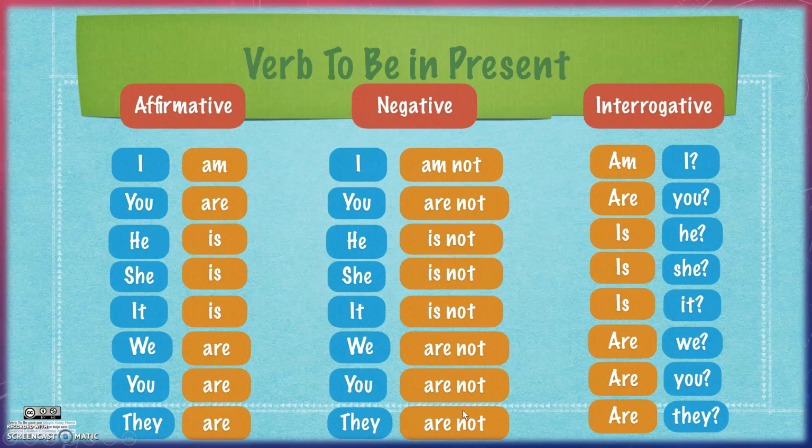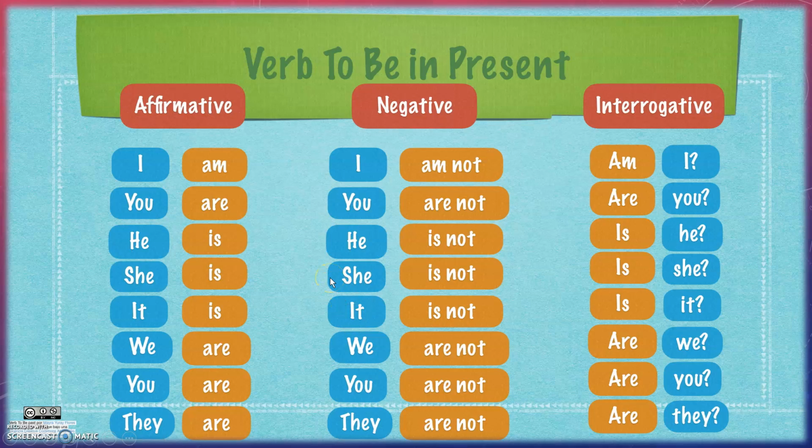So, very important thing to say with this. I always add "not" after verb to be. For example, I cannot say "I not am" or "she not is." That's not correct. This is the right order for negative sentences. Okay, I am not, you're not, he is not, she is not, it is not, we are not, you're not, they are not. Okay, like this.